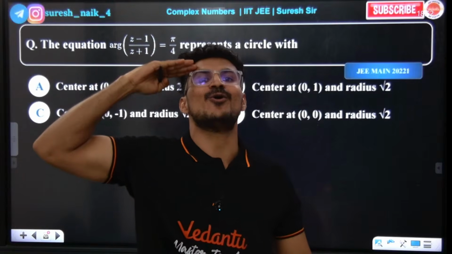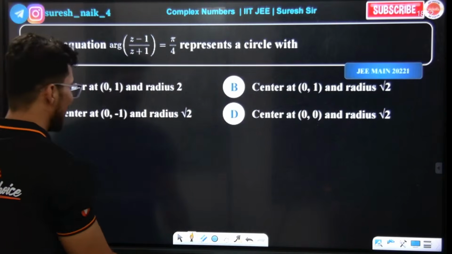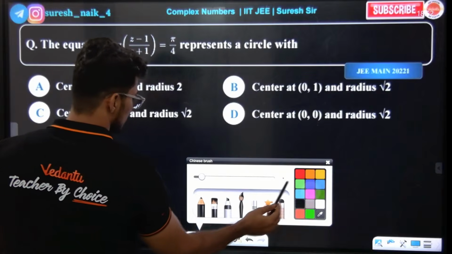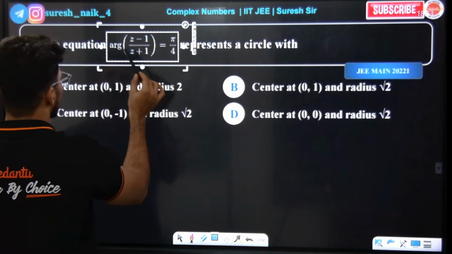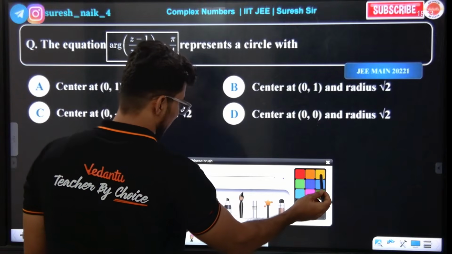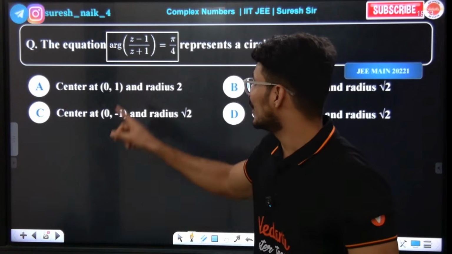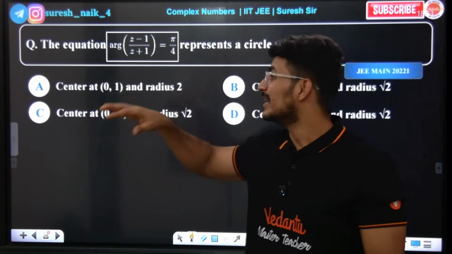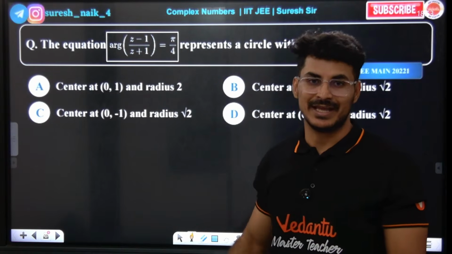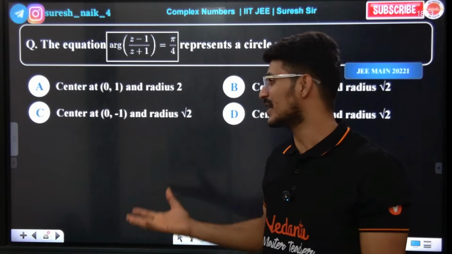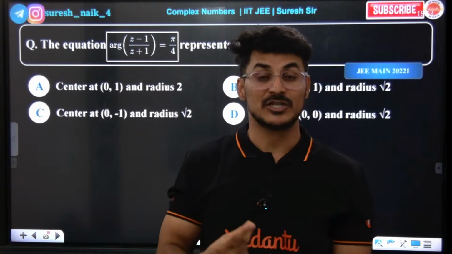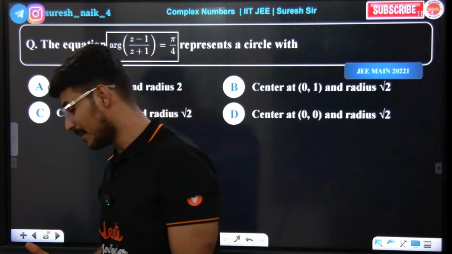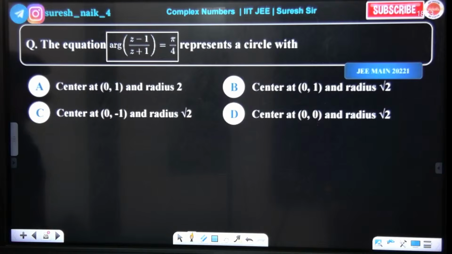Super question. I'm going to do this in a very short manner. A lot of people will say, sir, what to do when an argument question comes. See, many people put z equal to x plus iy and then find the argument. Sir, a circle will come. We can just find the center and radius. If you do that, it will work out, I'm not denying that, but geometrical understanding is very important. Geometrically, if you understand the concept, it will be very easy and fun to learn.